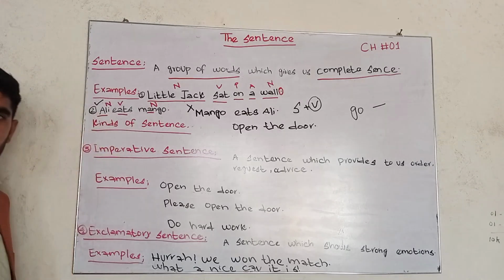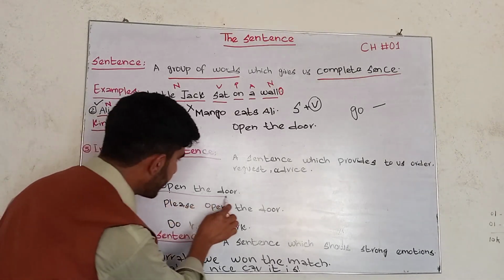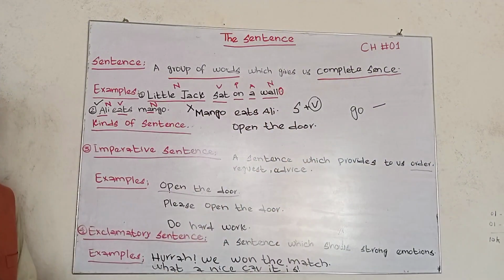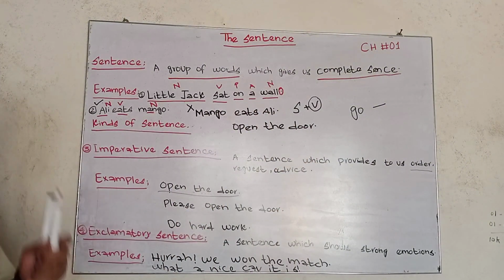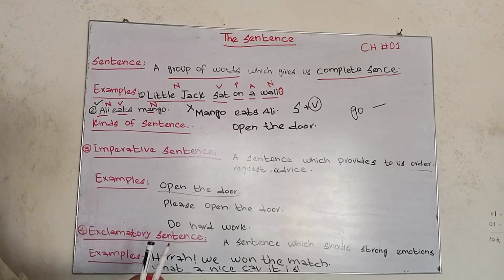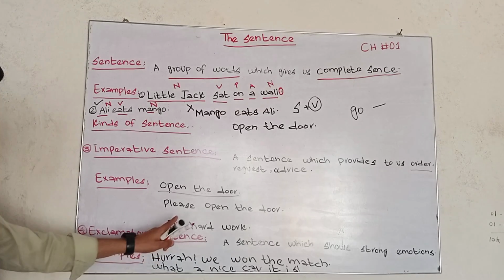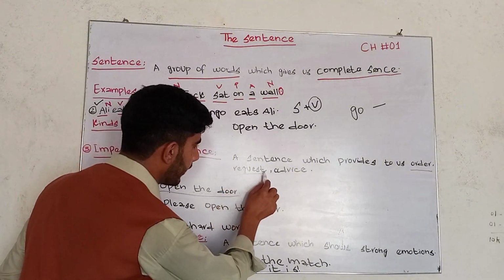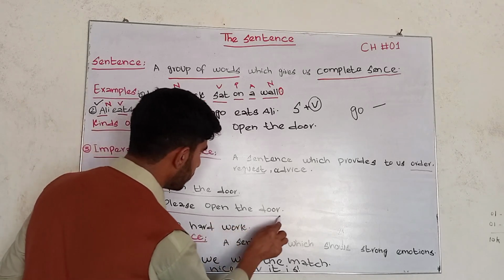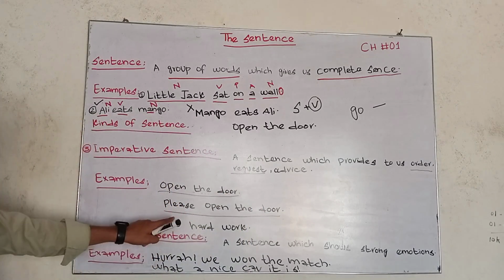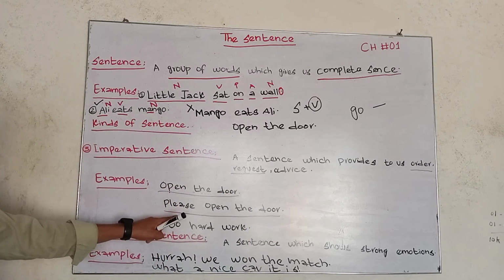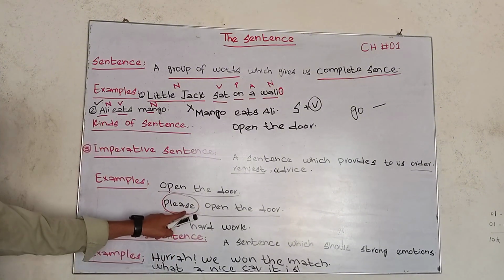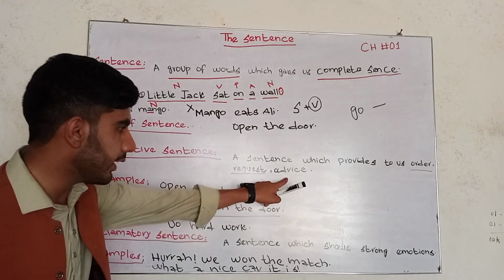According to the example: open the door. This sentence relates to an order, because I am not requesting him, but I am saying to him audibly, open the door. The second sentence, please open the door. This sentence relates to a request, because please is a great symbol of a request. In request sentences we use please. Please open the door.